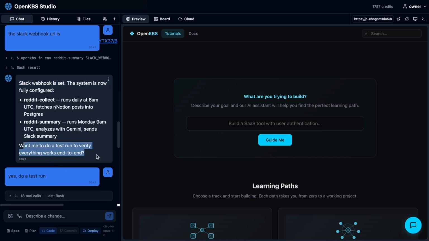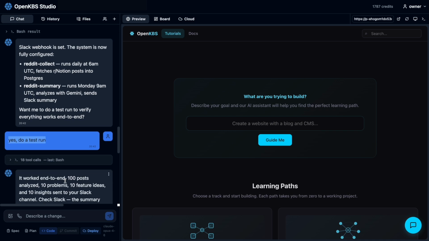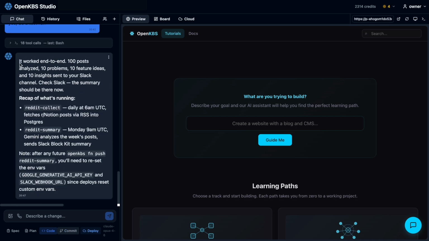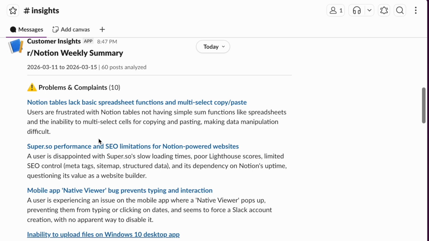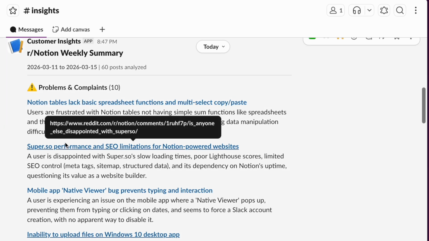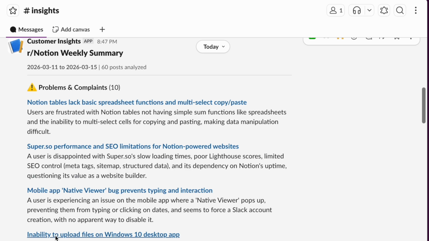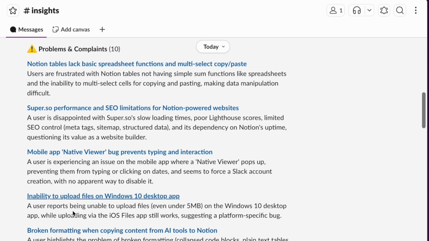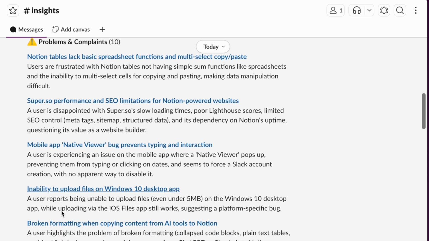The system is now fully configured. You want me to run a test run? I said yes. And after that, it came back saying it worked, 100 posts analyzed, and then it gave me the summary that I asked for, 10 problems. You can see that inside of Slack. So 10 problems and complaints, with links to the specific discussions.